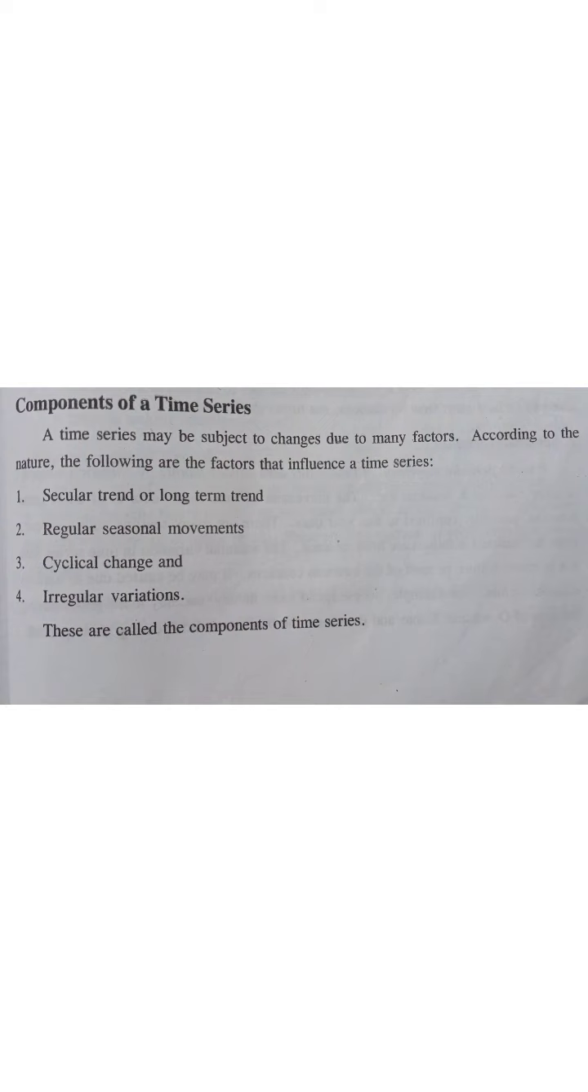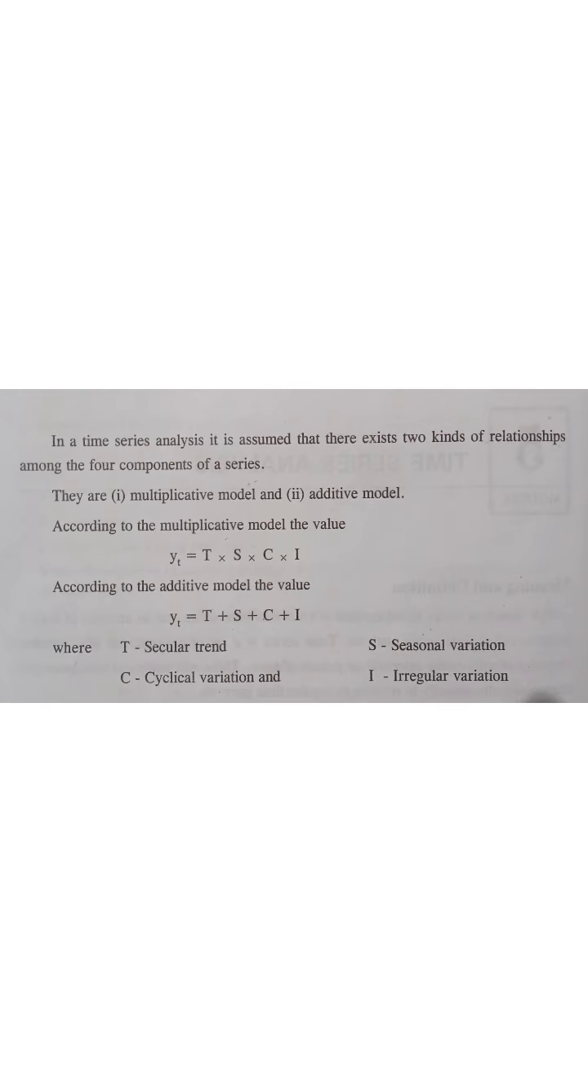Now for analyzing it, we assume that there exist two kinds of relationships of these components. The first relationship is a multiplicative model, and according to this model we are going to multiply all the components, that is Yt is equal to secular trend T into seasonal variation S into cyclic variation C into irregular variation I. This is the multiplicative model because we are multiplying all of the components.